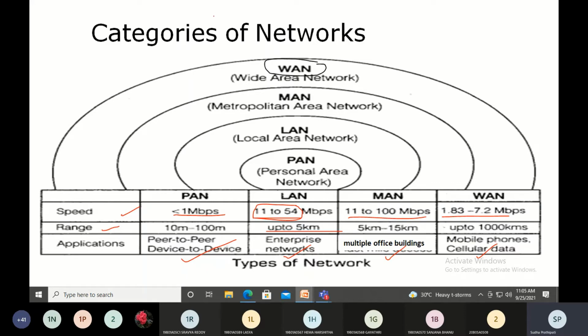So these are the various categories of network, or you can also say the types of networks, which can be your essay question for the university examination. So what are the various types of networks?